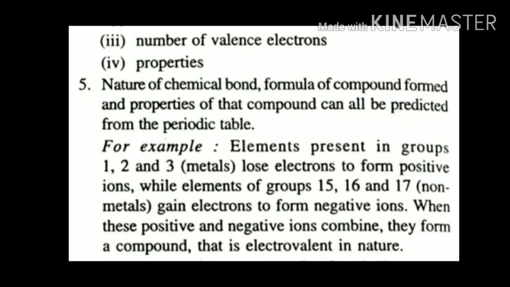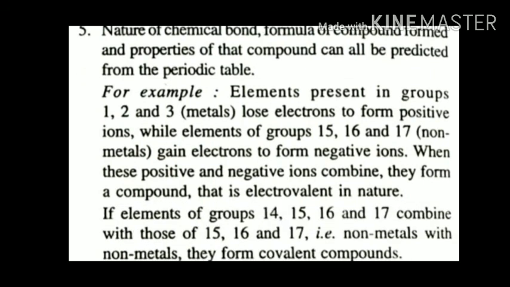Nature of chemical bond, formula of compound formed and the properties of compound can all be predicted from the periodic table. So this last point also says the same thing, that with the periodic table it has become really easier to predict the properties of elements.